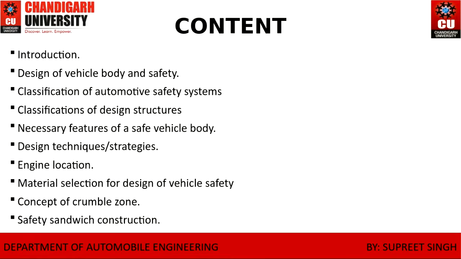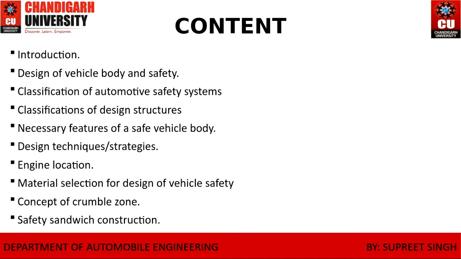That is introduction to what is design and safety, designing of the vehicle body and safety, classification of automotive safety system, that is active and passive safety devices system, classification of design structure, that is if it is a monocoque design structure or it is a single design structure, what are the necessary features, designing techniques used, engine location, front, middle, at the back, material selection, whether it's a composite, whether it's a hexagonal comb-like structure, what is the material basically, and further its classification, crumple zone. Crumple zone includes the safety iron bars which are applied in the front, which do not allow the engine to come inside the car, and the safety sandwich construction.